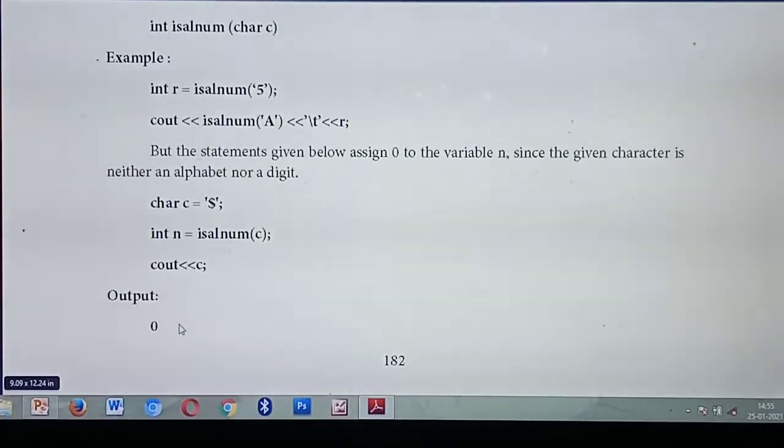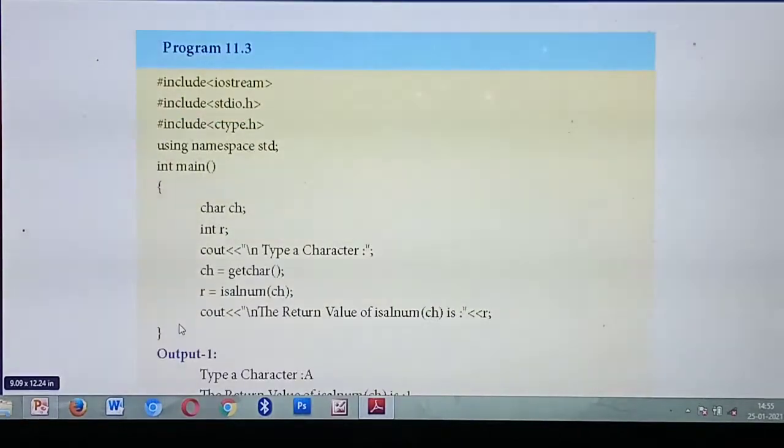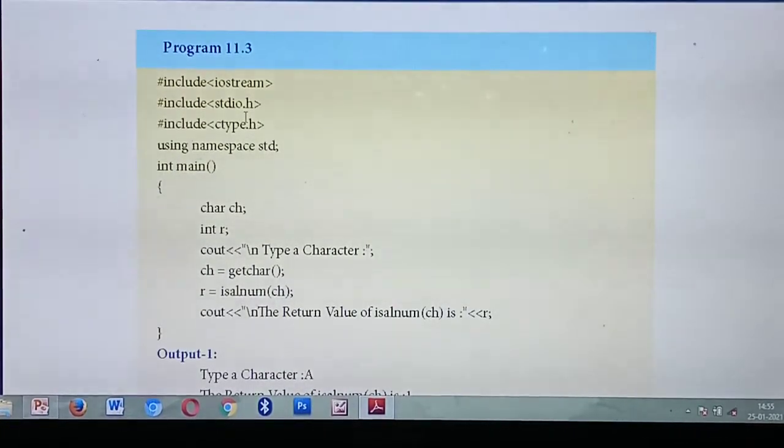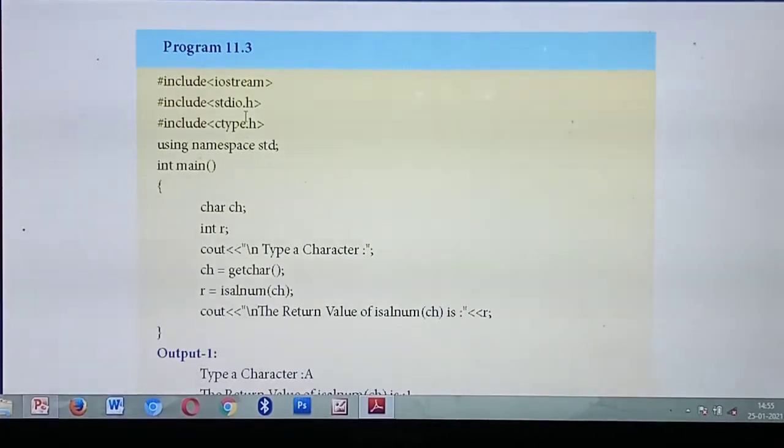Understood the meaning of alphanumeric? Okay. Next we are going to study one program for alphanumeric. What's the first header file? #include <iostream>. Next you are going to use the gets and puts functions. If you need to use gets and puts, which header file do you include? stdio.h. Next, write a program to check whether a given character is alphanumeric or not. For that you need to include the header file ctype.h. Understood?